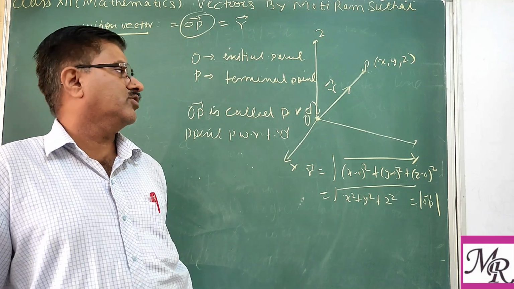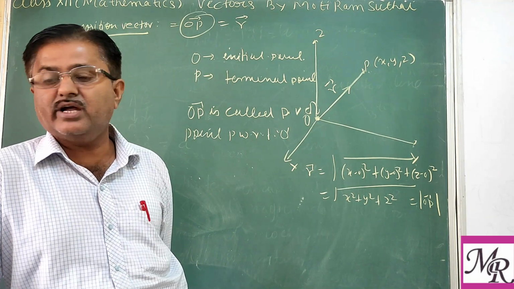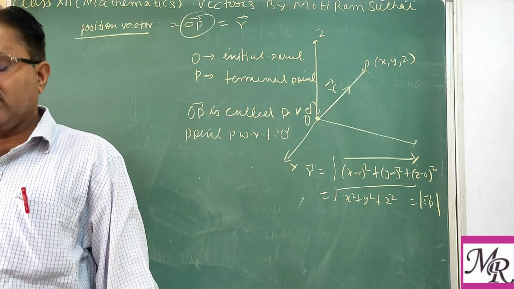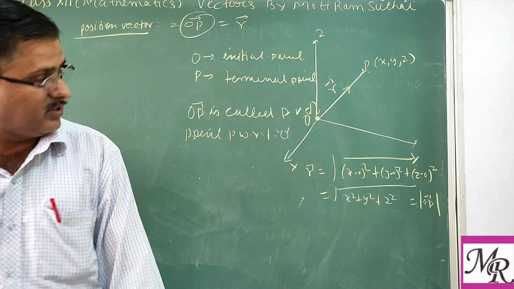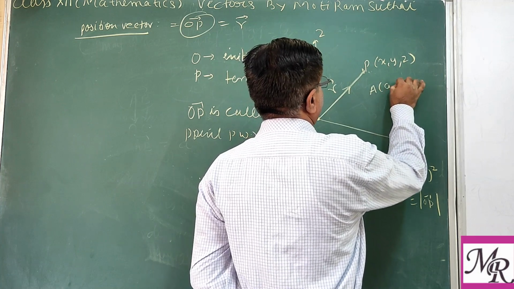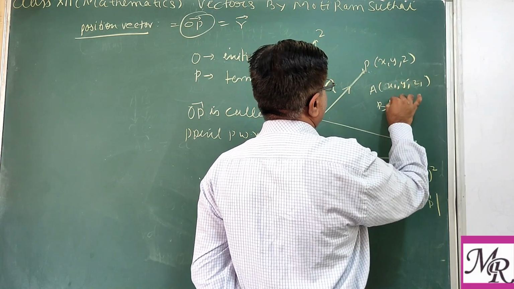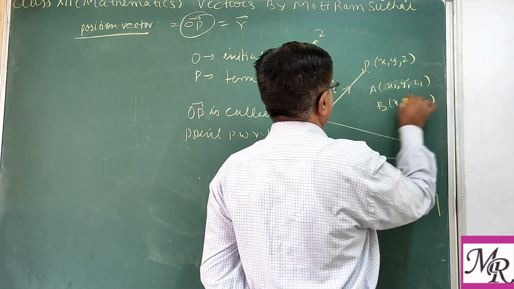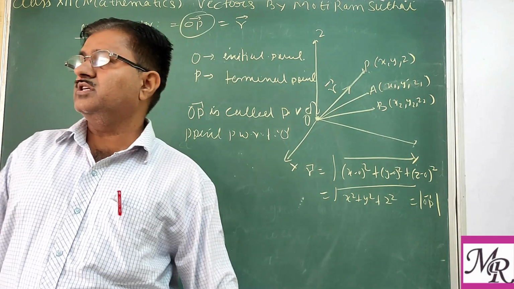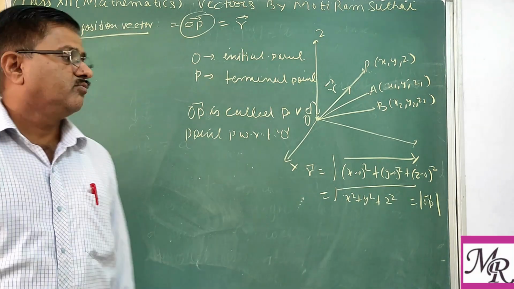So generally for the point P, as in coordinate geometry you take a general point with coordinate x, y, z, in vector algebra we take this vector as R, whose initial point is O and terminal point is P. Similarly, in coordinate geometry you can take other points like A, B, C, with x1, y1, z1, or for B you may take x2, y2, z2. When we join these points A, B, C to the origin, we again get the position vector.